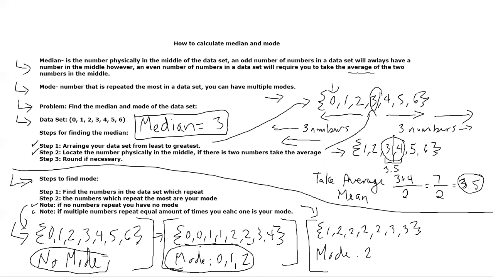So both 3 and 2 repeat, but both of them are not your modes. The 2 is your only mode in this case, because when we are dealing with mode, we only want the number that repeats the most often. The only time we include more than one mode is if there's a tie between different numbers.